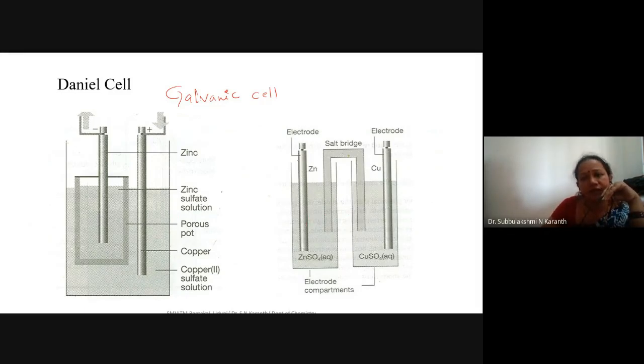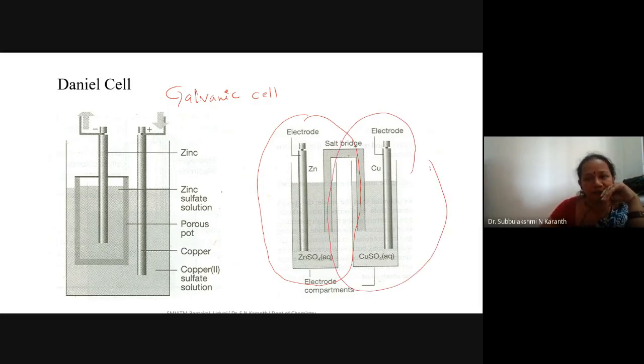It consists of a single electrode arrangement, and here also another electrode. These two electrodes are clubbed by means of a salt bridge. This is what we call a salt bridge. That cell, the entire thing, we call an electrochemical cell.